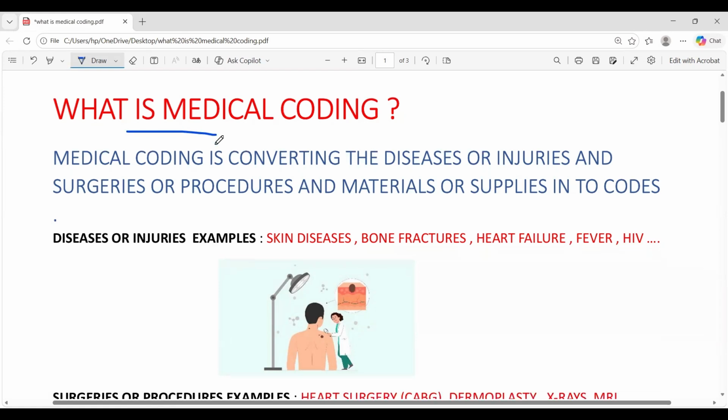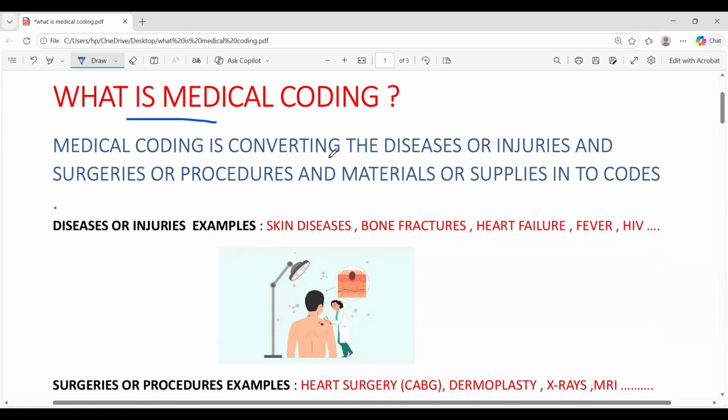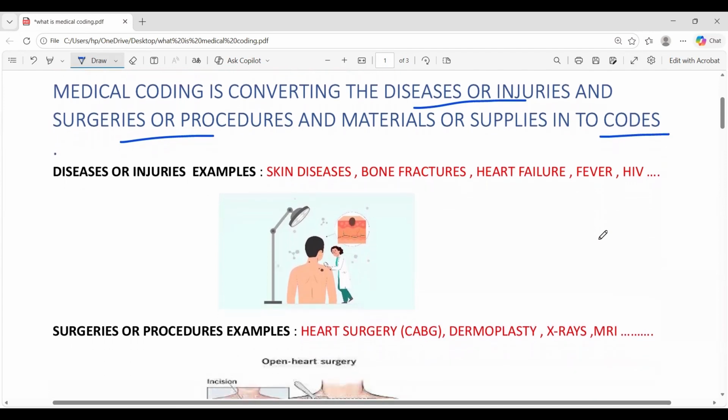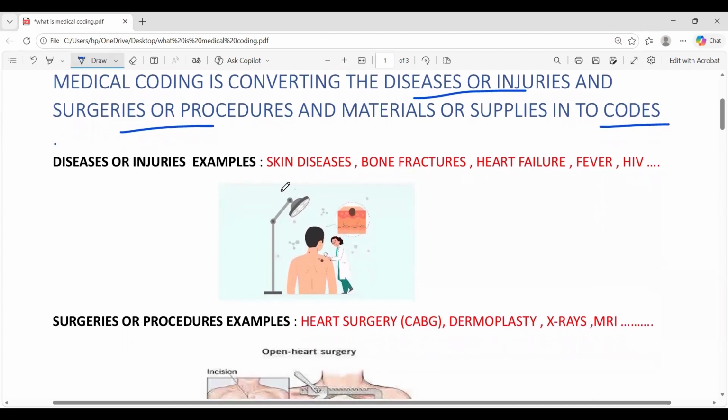Coding. What is medical coding? Medical coding is nothing but converting diseases, conditions or injuries, and surgeries or procedures, and materials or supplies into universally accepted codes. We know diseases or injuries, for example skin diseases, bone fractures,